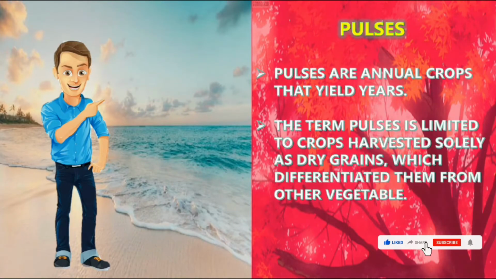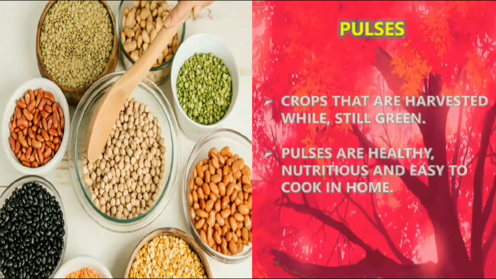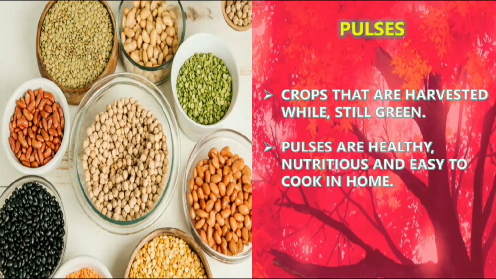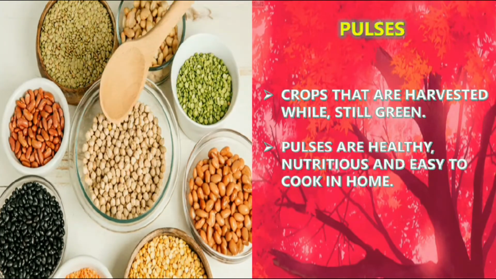Pulses. Pulses are annual crops that yield ears. The term pulses is limited to crops harvested solely as dry grains, which differentiates them from other vegetables. Vegetables take only a short term, like 6 months or 4 months to grow, but pulses and cereals may take a long time, like a year or 1.5 years. So these are the pulses that we have to take in our food.